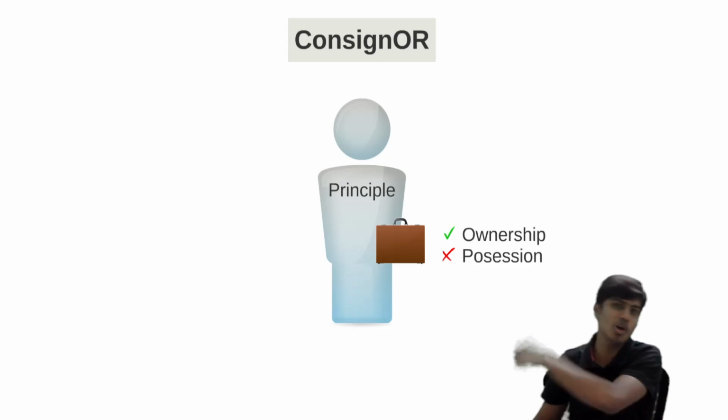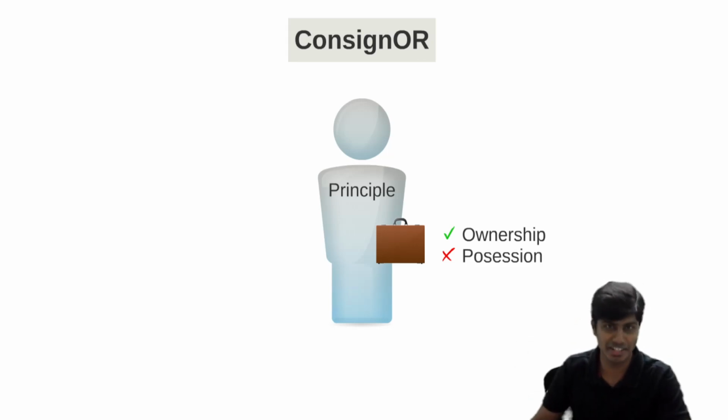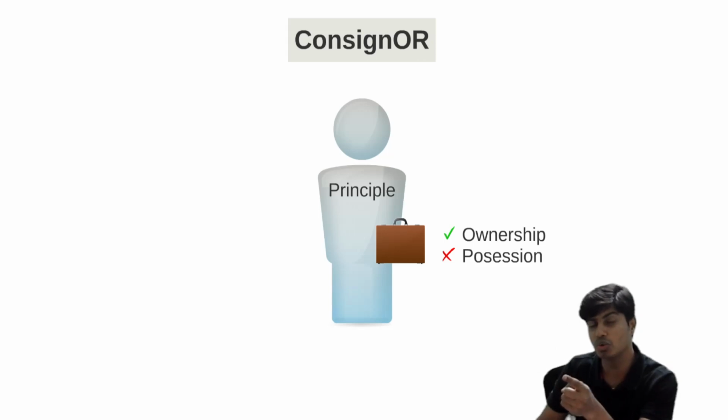I'm going to touch upon this topic a little later when you go to CA Intermediate and learn Accounting Standard 9, Revenue Recognition. So let's leave that part, you will learn it later. Now, the ownership of the goods is with the consignor. The effective control is passed to the consignee.